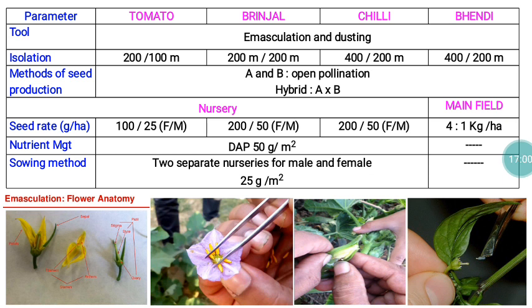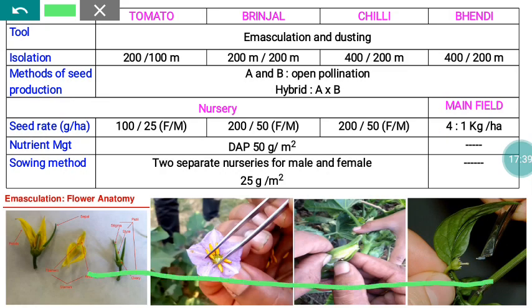Nutrient management also has to be followed in tomato, brinjal and chilies at nursery level. For this purpose we apply DAP at 50 grams per square meter. For hybrid seed production in tomato, brinjal and chilies, we need a separate nursery for the male parent and a separate nursery for the female parent. The recommended area is 25 grams per square meter, two separate nurseries are needed. The emasculation images are given at the bottom, for brinjal, chilies and bendy.